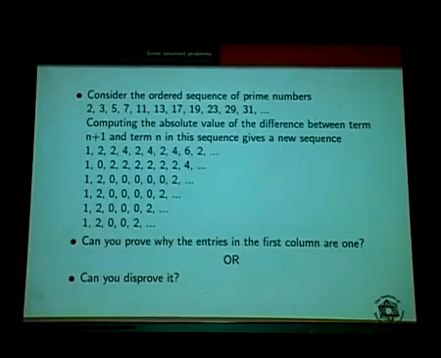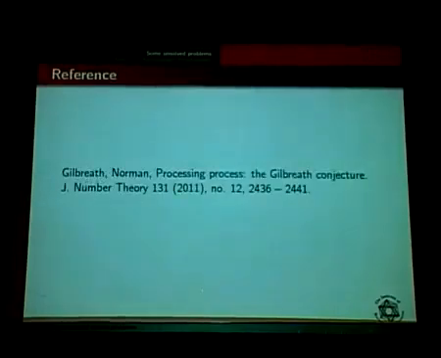For your level, this problem is a big one. This problem was in a recent paper, so I selected it. It is in the Journal of Number Theory, 2011, volume number 12, pages 2436 to 2441. All over the world people work on these, and articles and books keep coming, with solutions put in small books every month, every week. It is written by mathematicians.